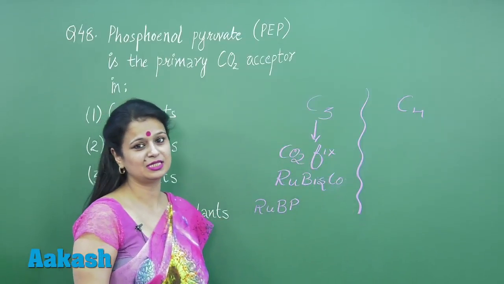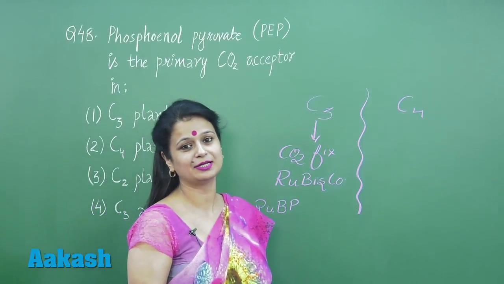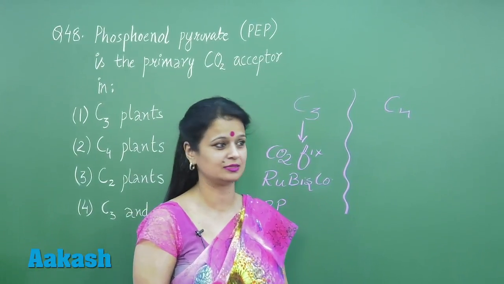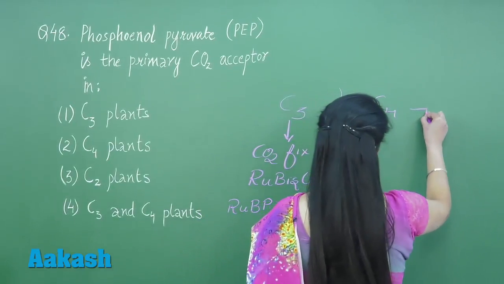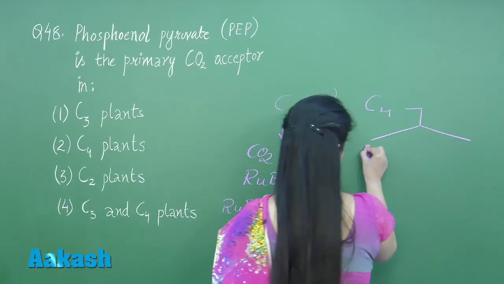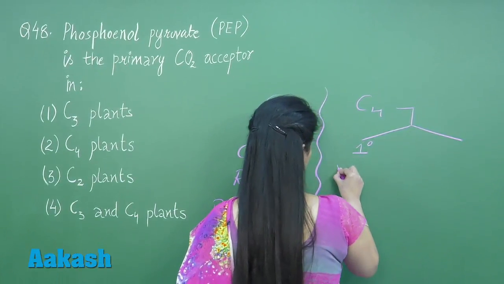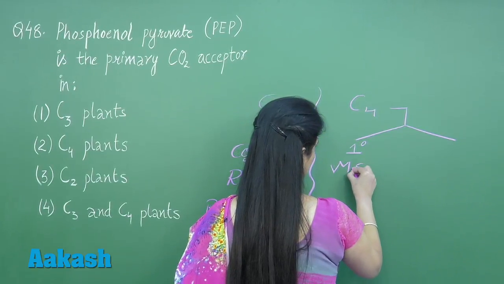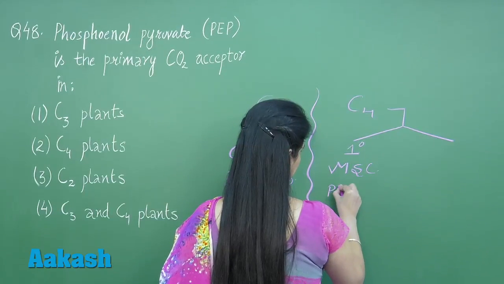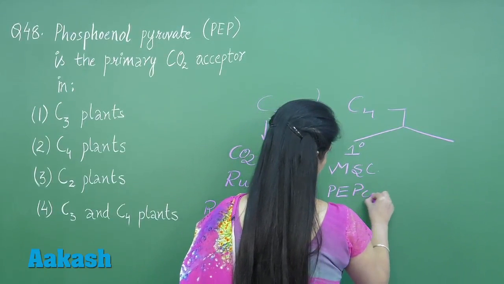Now if we talk about C4 plants, here the carbon dioxide fixation occurs twice. Primary carbon dioxide fixation occurs in mesophyll cells, and it is done by the enzyme PEPcase.